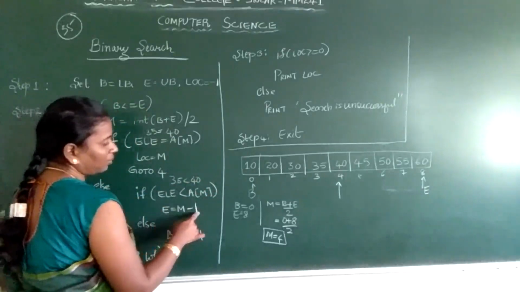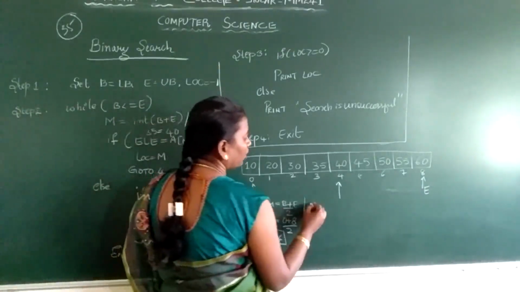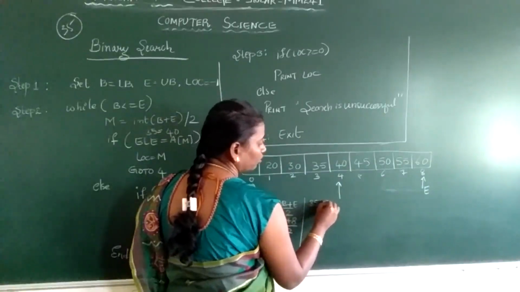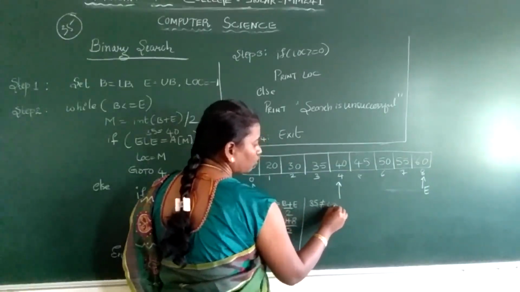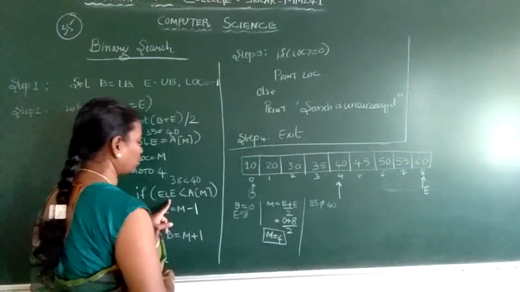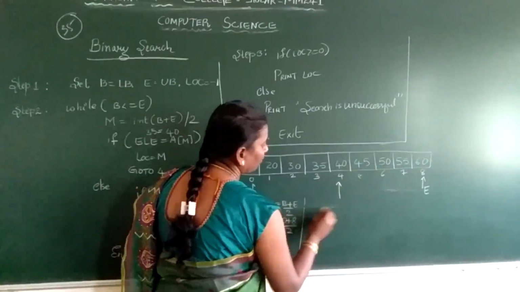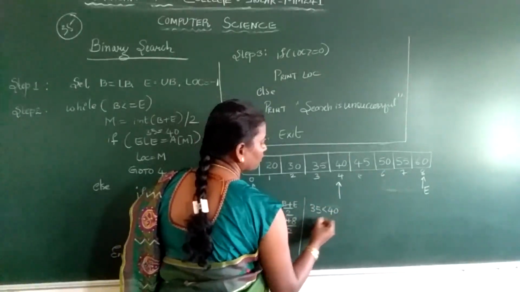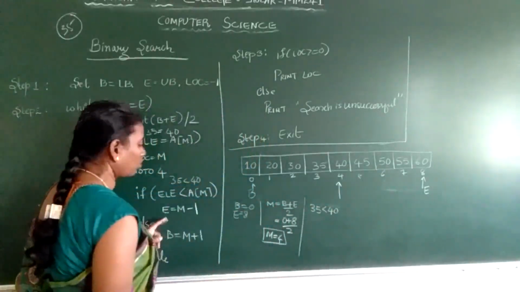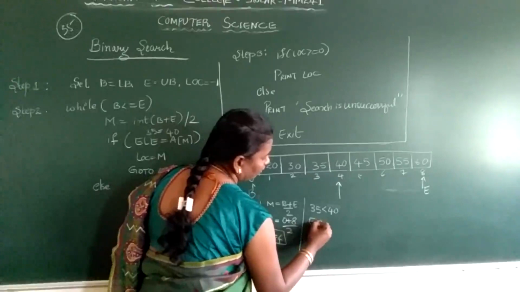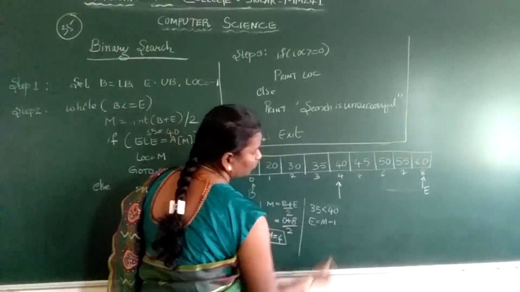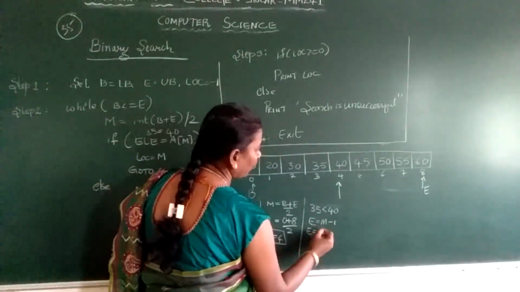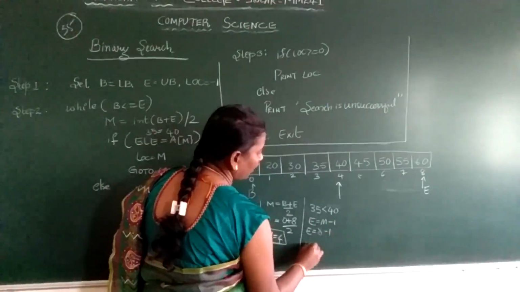So end will change to mid minus 1. 35 is not equal to 40, so the condition fails. In such cases, what do I do? 35 is less than 40, so I make end equal to mid minus 1.